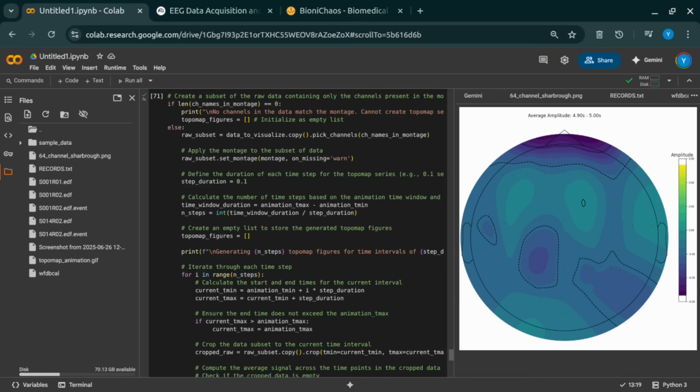So our mission for this deep dive is to take this stack of technical notes we've gathered. It feels almost like a forensic report from a data scientist, actually. It kind of does. And pull out the most fascinating nuggets of knowledge. We're going to walk you through the path, which can be pretty tricky, from raw, complex brain data to actually understanding something meaningful. And there were definitely some surprises. Puzzles, roadblocks, the works. Think of it as a real behind-the-scenes look at how scientists turn those squiggly lines into actual insights.